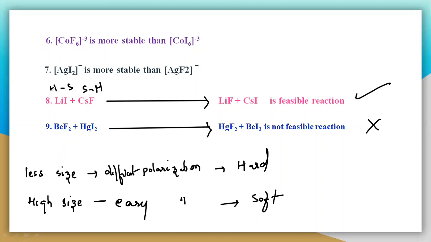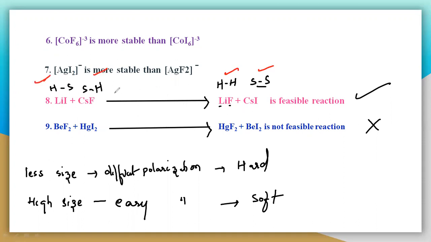So see here, the interactions which are hard-soft and soft-hard. Lithium is very hard because of its small size, and this fluorine, which is also small, is a hard base. So this is a hard acid and this is a hard base. And the cesium is a soft acid, and this iodine is also a soft base. See here, these are hard interactions, these are soft interactions. But here it is hard-soft and soft-hard.